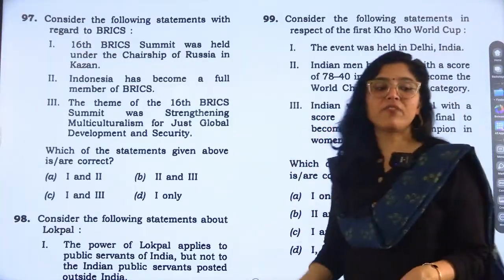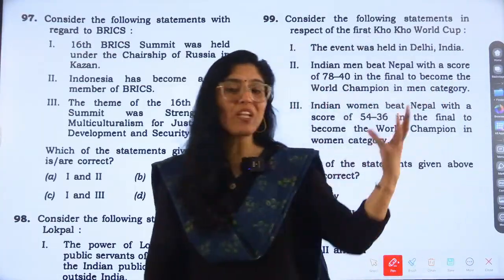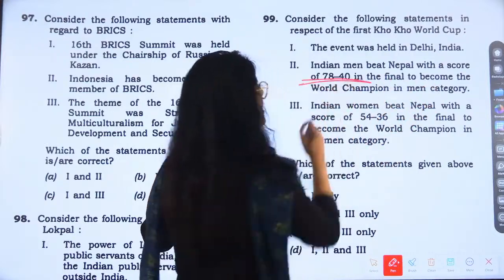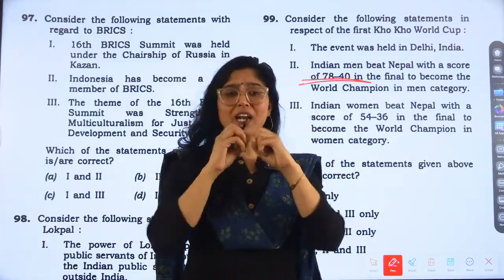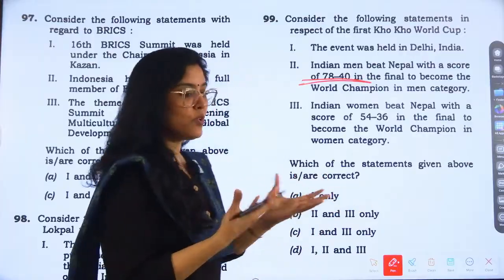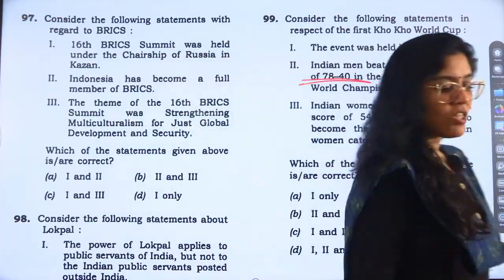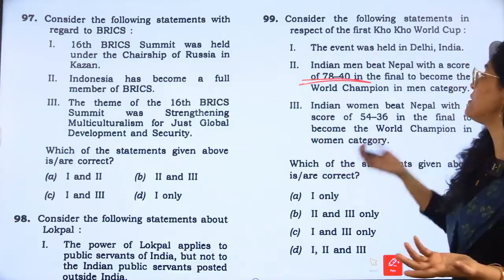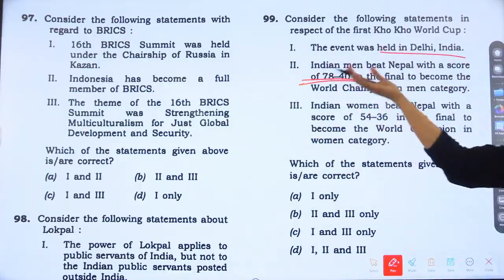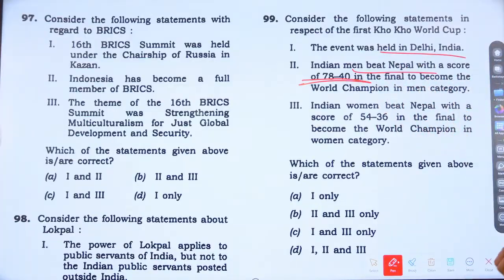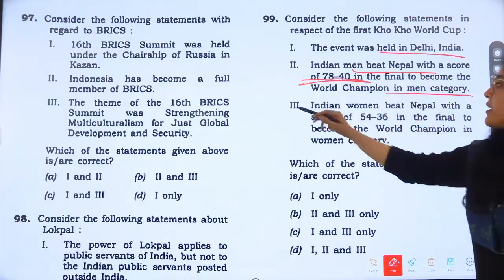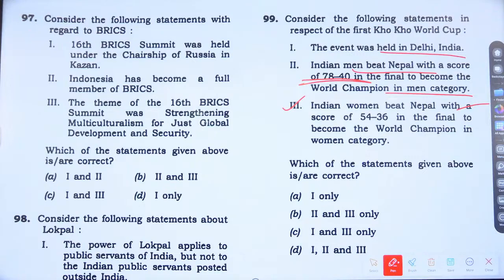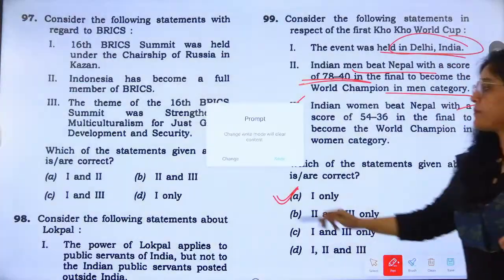Again, it is a difficult question. Why are we saying a difficult question? Because it is asking about the score. See, we never memorize the scores, right? But of these kind of questions, 2-3 questions will be so difficult that you will not be able to solve them. What you can do is take a risk, a logical risk, but in this case this is not possible, right? The event was held in Delhi, India. And then second option is Indian men beat Nepal. Yes, they beat Nepal, but the score is different. And in the final, to become the world champion, in the women category Indian women beat Nepal with a score of 54 to 36. So our answer is only the first statement is correct, other two statements are wrong.